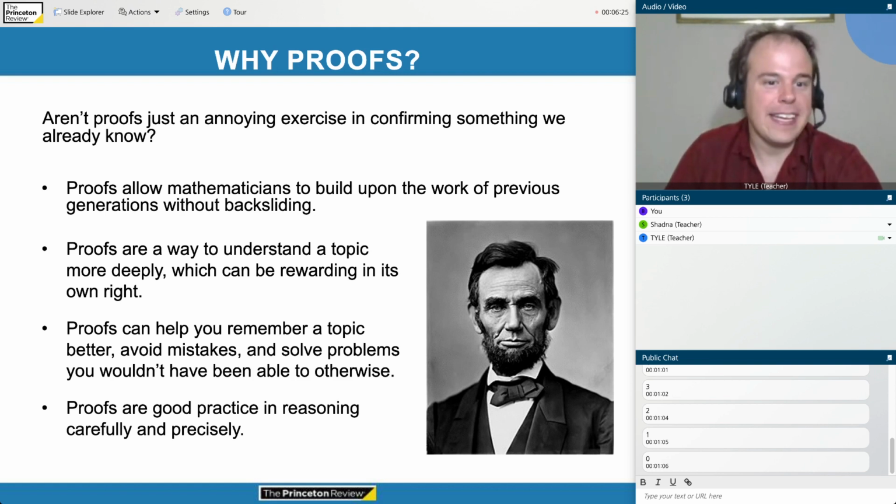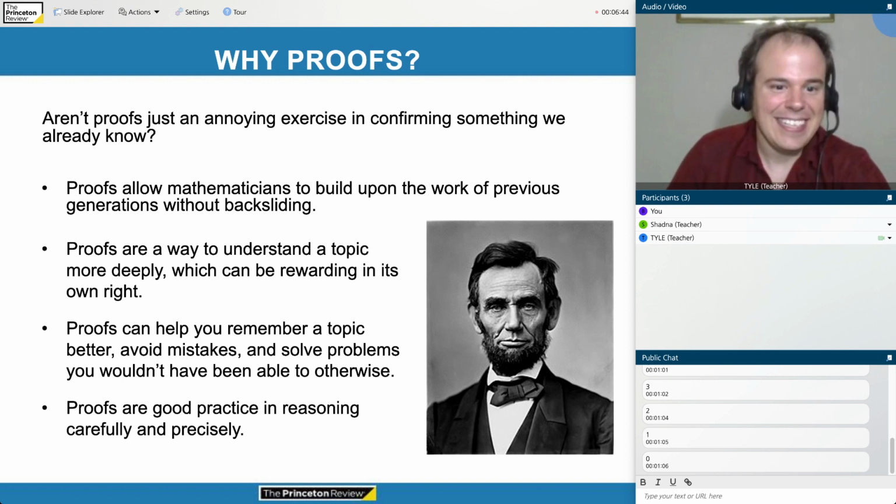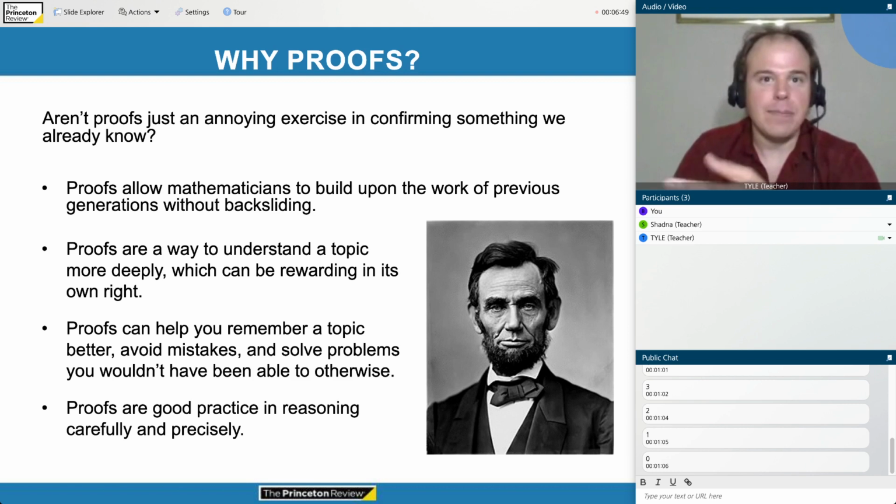On a more personal or individual level, proofs are also a way for you as a student to understand a topic more deeply. This could be rewarding in its own right, but it's also useful because if you understand a topic more deeply, you'll remember it better. And this will also help you avoid mistakes since you have a deeper understanding and to solve problems or have insights that wouldn't have been available to you otherwise. More generally, outside of mathematics, doing proofs is also good practice in reasoning carefully and precisely.